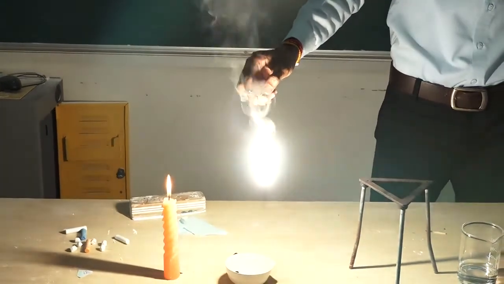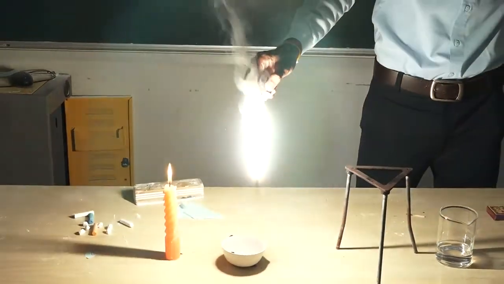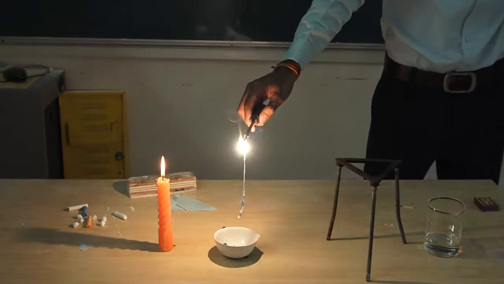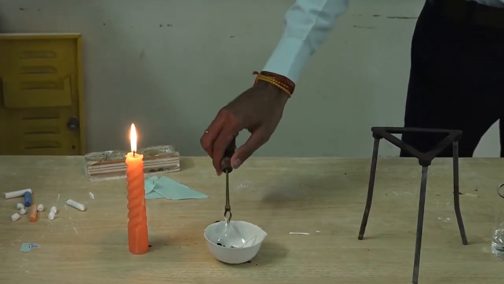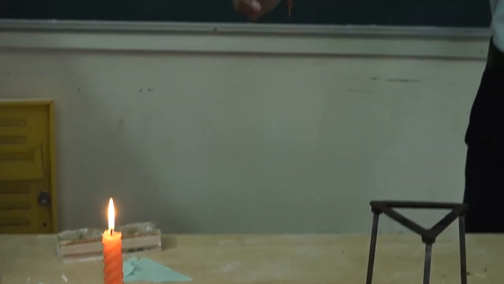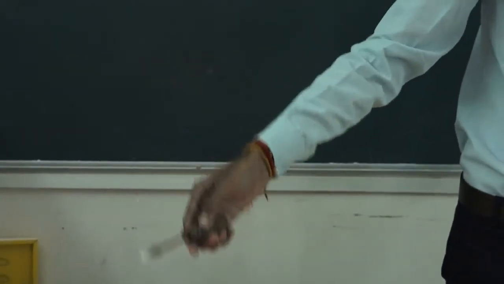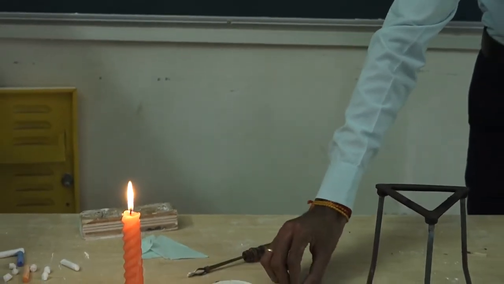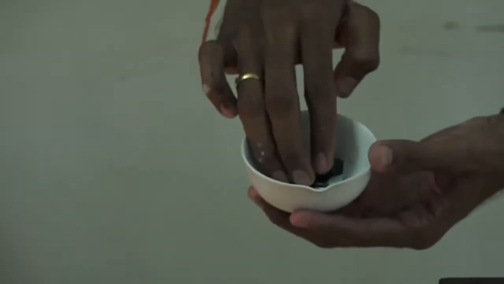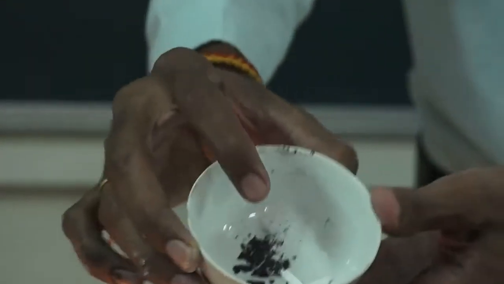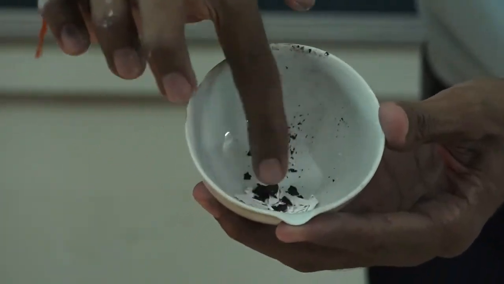You can see a white colored flame. Correct? You can see smoke also, light also, right? And now nothing is there. Okay, so what has happened? What you can see is this white colored ash.